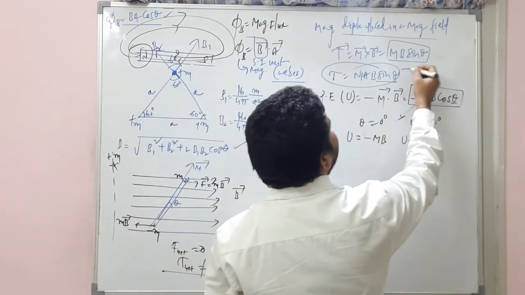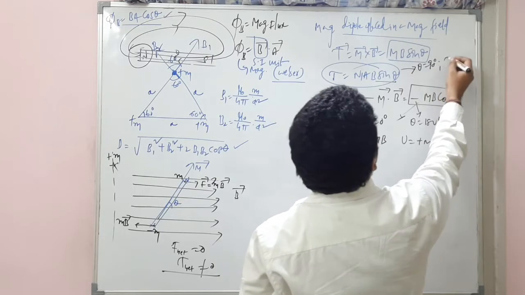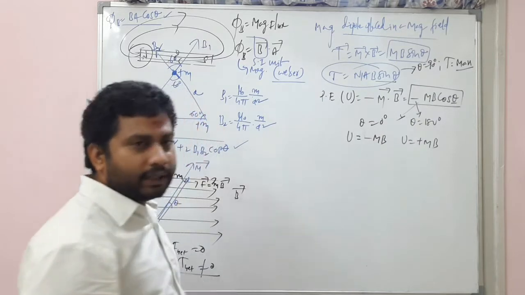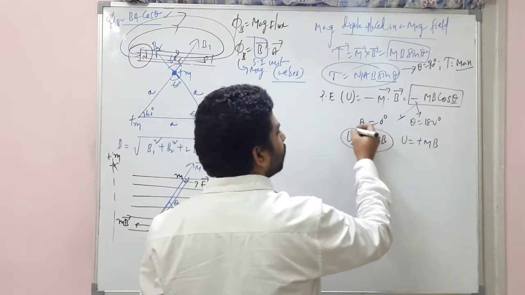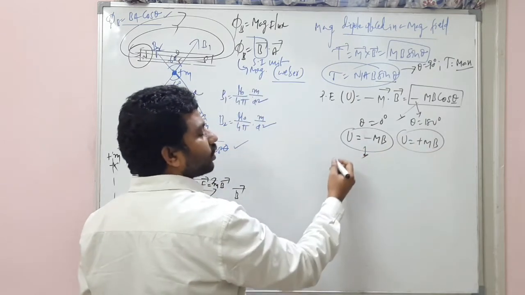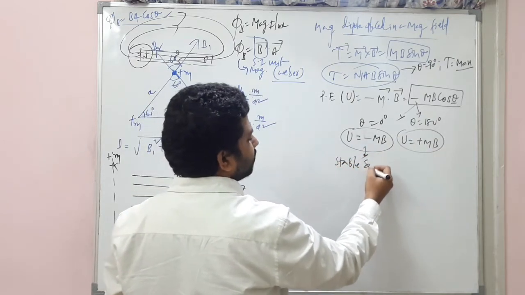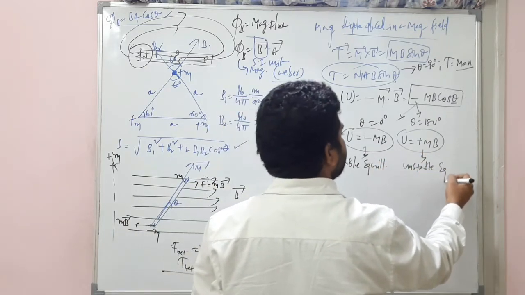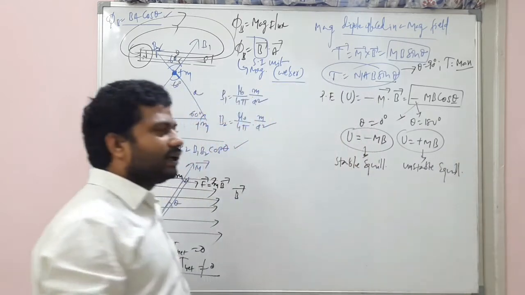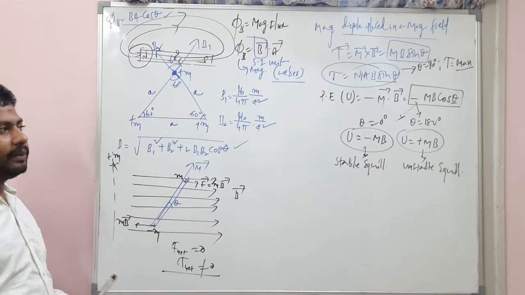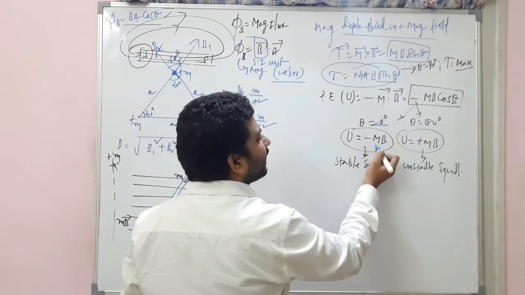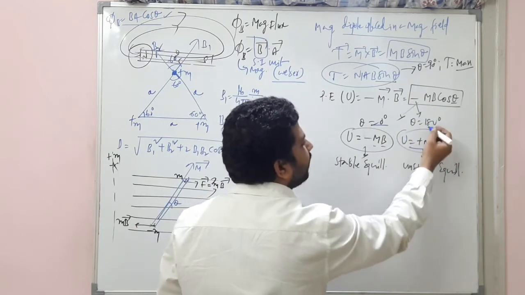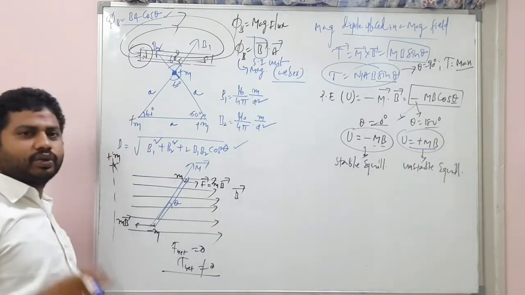Because when theta is 90, sin 90 is 1 and the torque is maximum, which is m into B. So we are focusing only on these two positions. The first is called stable equilibrium and the other is unstable equilibrium. Stable equilibrium means the angle between m and B is 0. Unstable equilibrium means the angle between m and B is 180 degrees. Remember, my dear students.